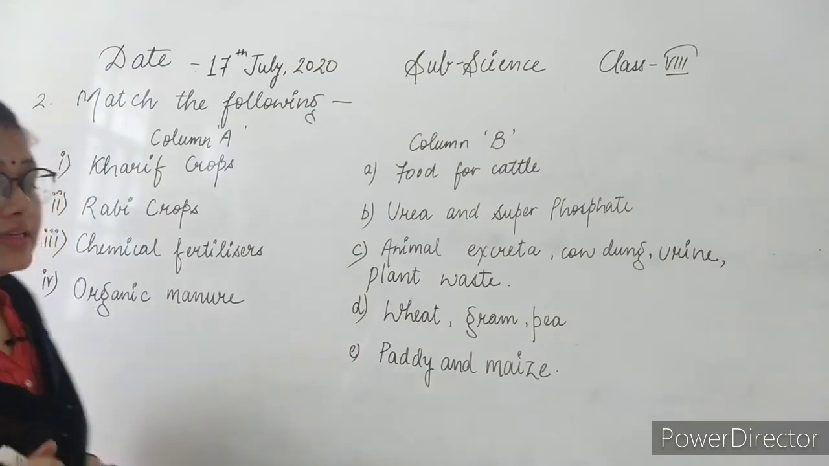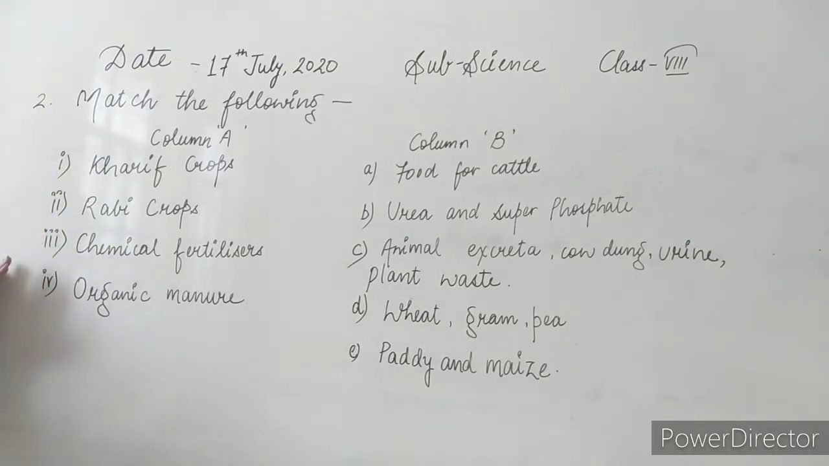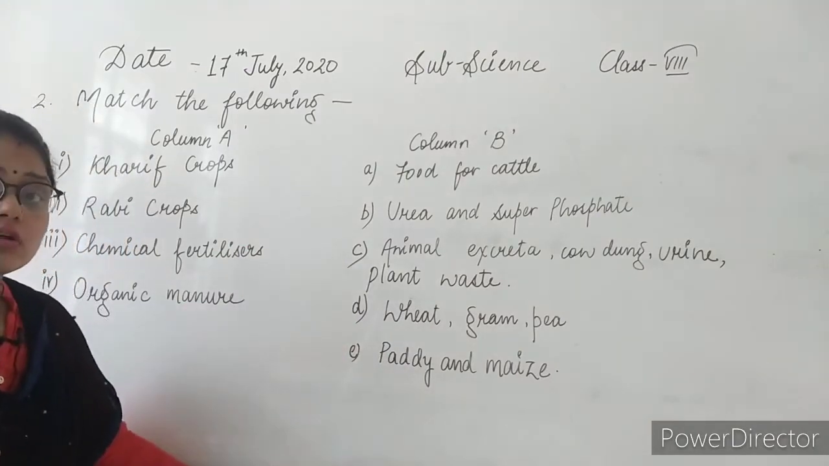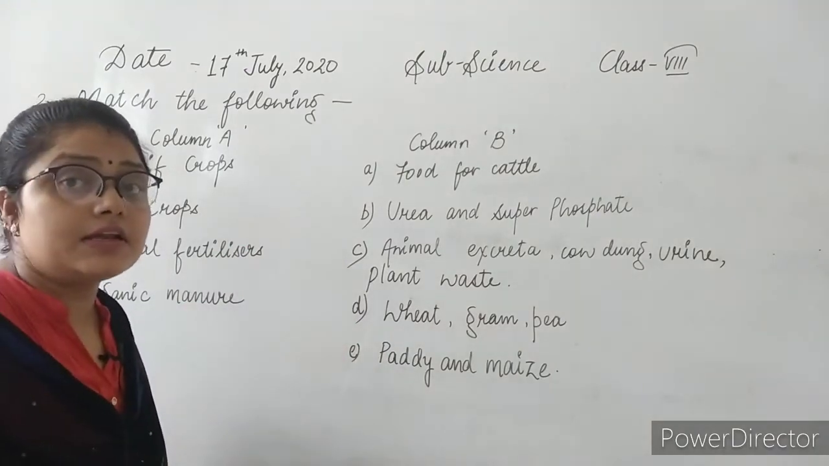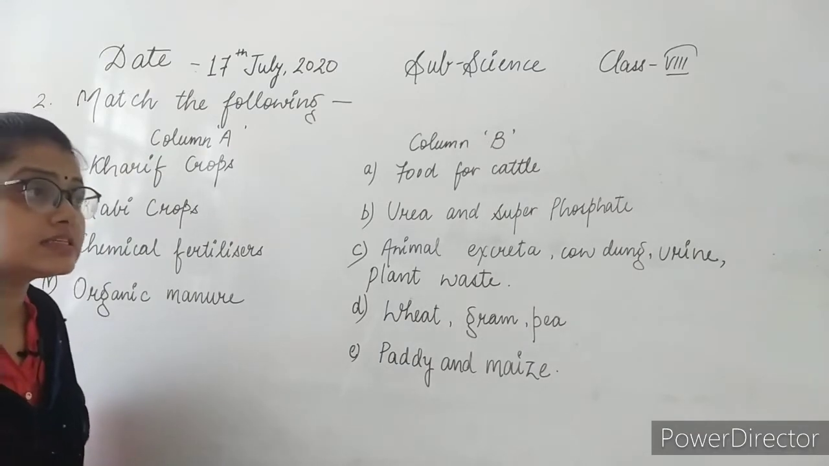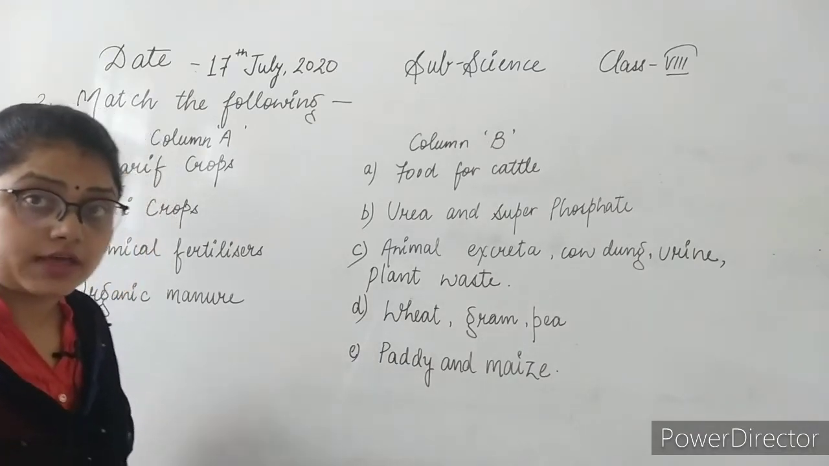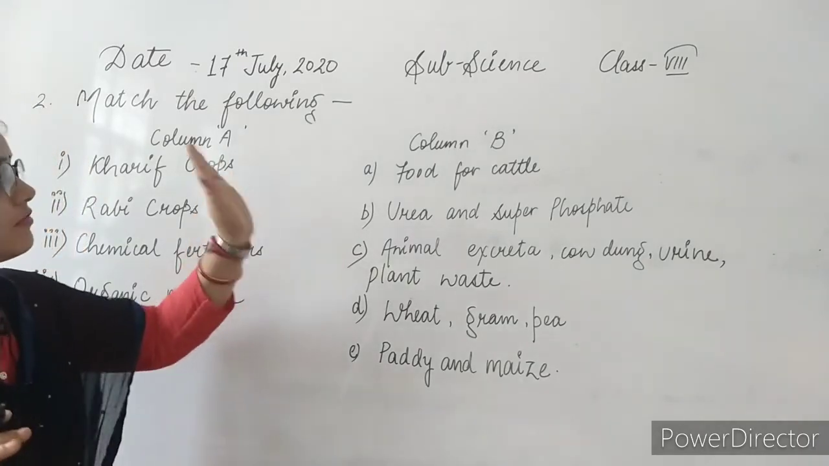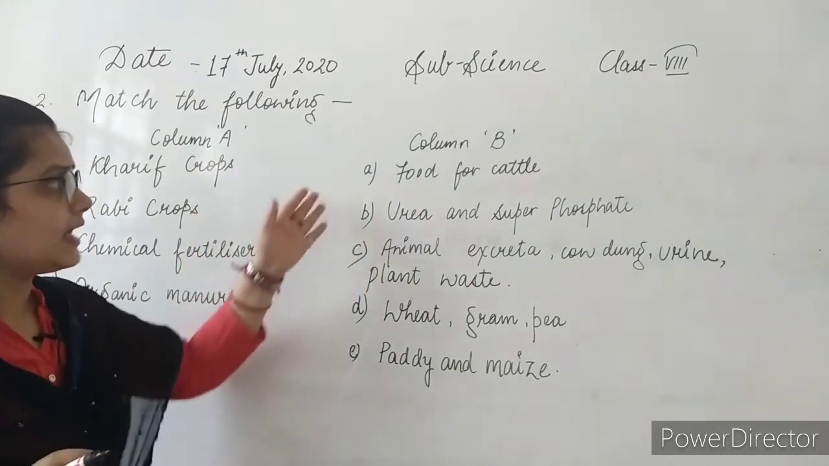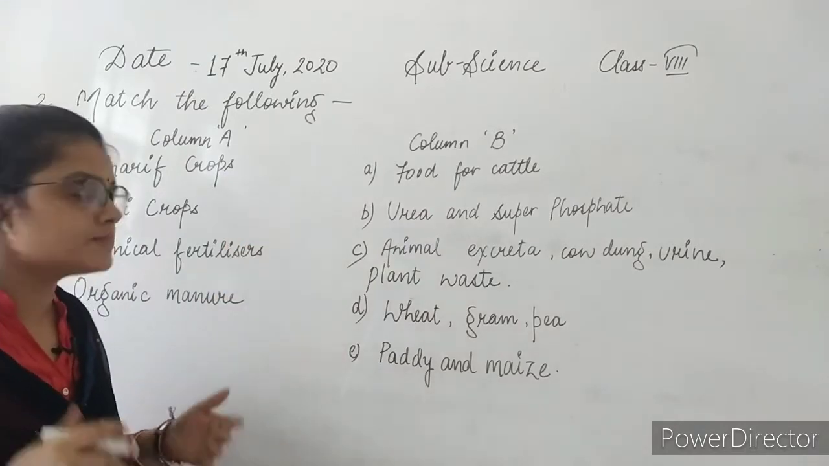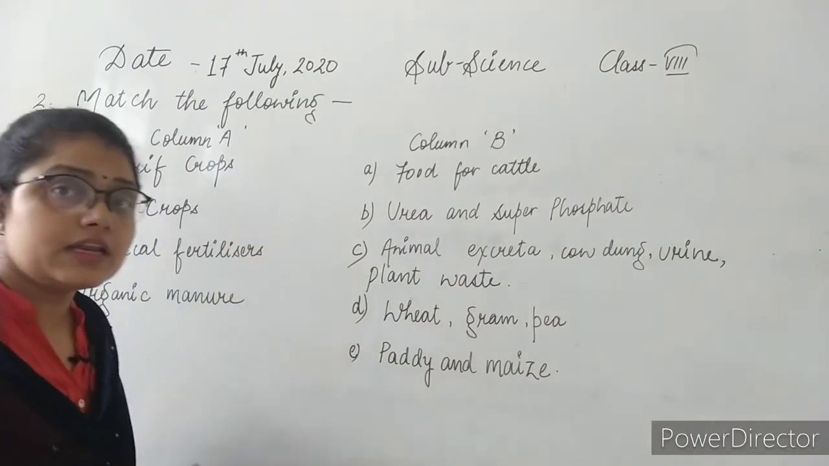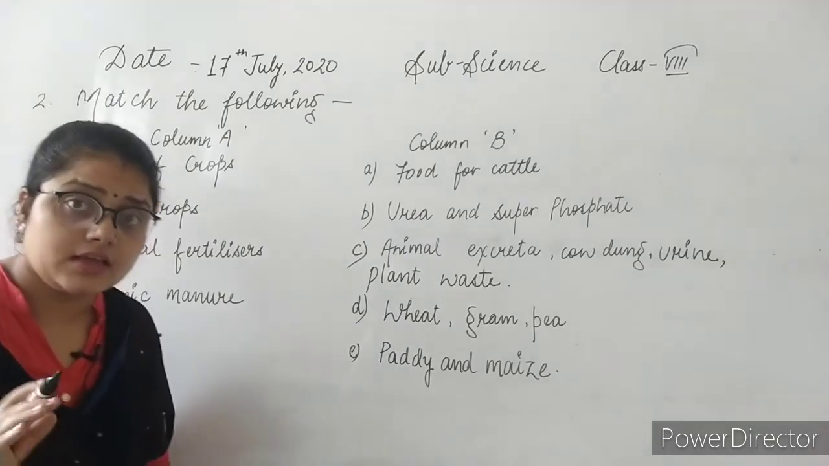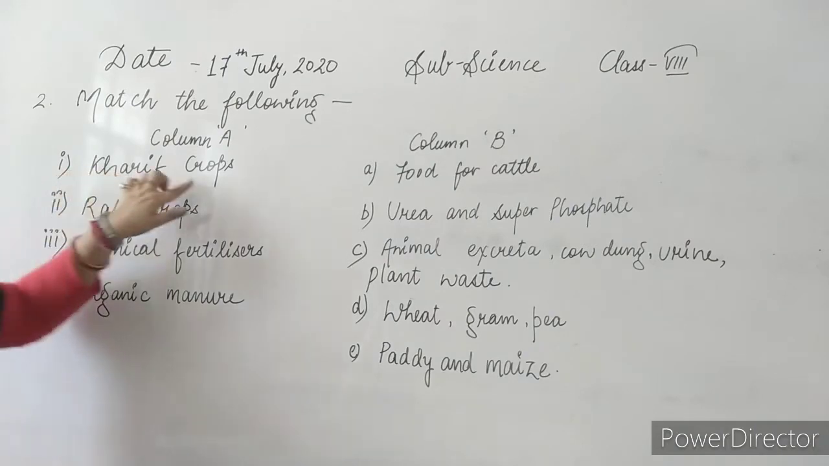Now you are thinking that only 4 points are given in column A and 5 points in column B. It doesn't matter, sometimes excess options are given in the question so that you become confused. So no need to be confused, just select which one is correct. If any option is left out, no issue, beta, that was the excess one. Clear?